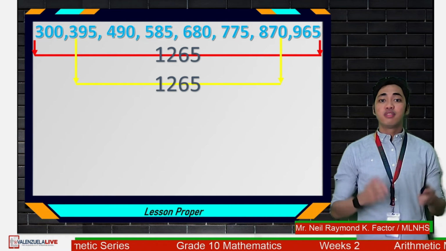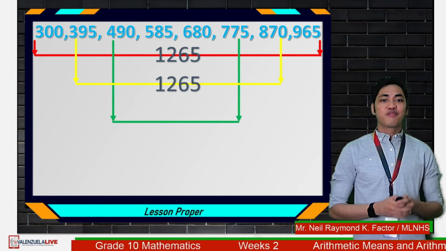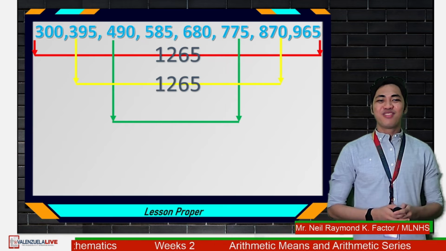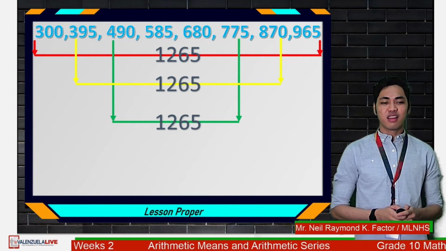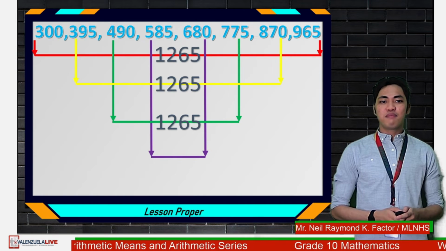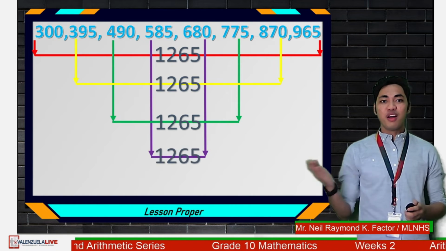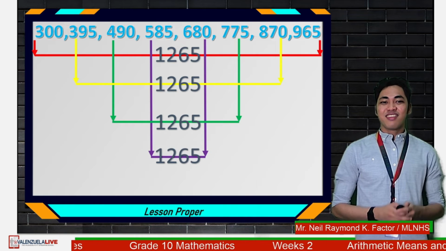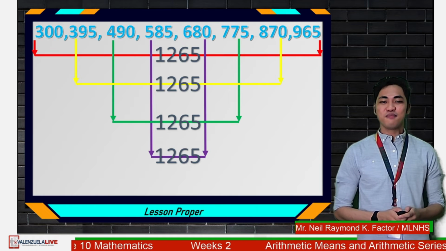Let us further look for the other pairs. This time, the third term and the third to the last term. 490 plus 775. Wow! The answer is still 1,265. How about the last pair? 585 plus 680. The sum is still 1,265. Amazing, right? That is one of the beauties of mathematics.